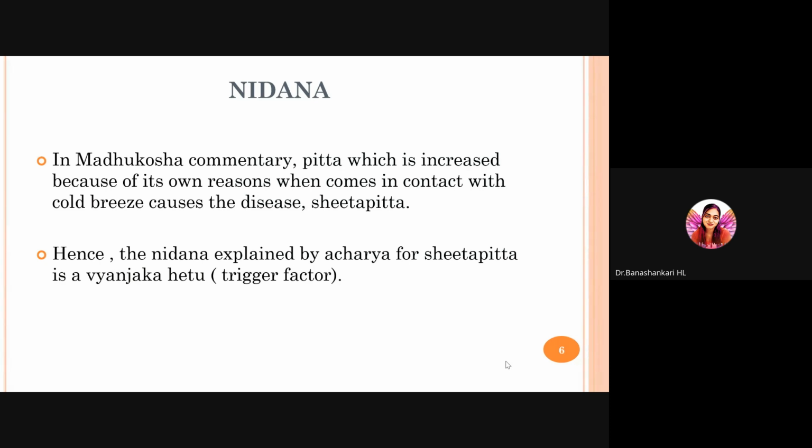Hence, the Nidhana explained by Acharya for Sheethapitta is a Vyanjaka Hetu, that is, a triggering factor. So we can understand that Sheeta Maruta, the cold breeze, is just a triggering factor. But there is some internal issue already existing which, when triggered, produces the skin condition. Whatever causes Pitta Rakta Dushti, there is some already existing Pitta Rakta Dushti in the individual. And when that individual is exposed to the triggering factor, that is cold breeze or some immediate change in temperature, it results in the manifestation of the condition.